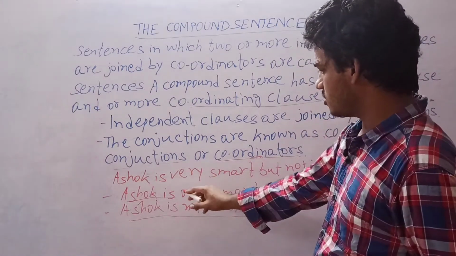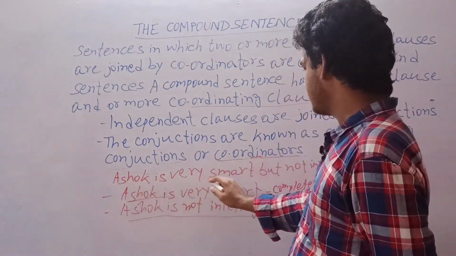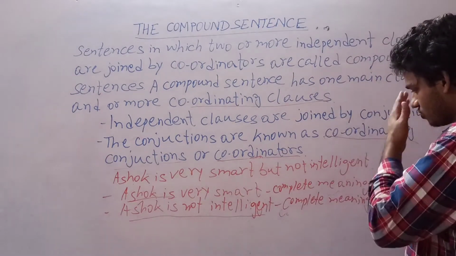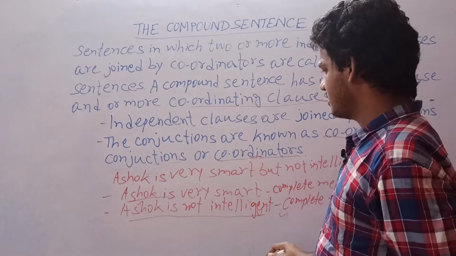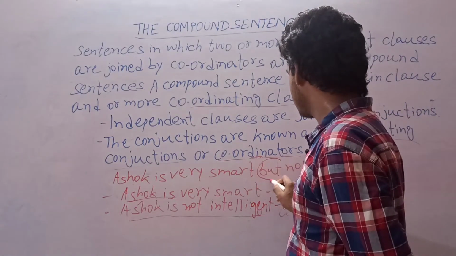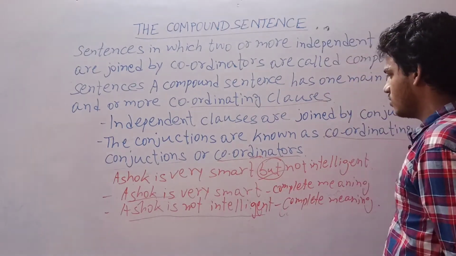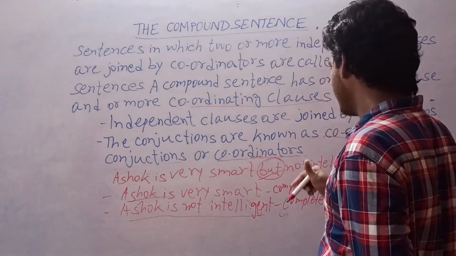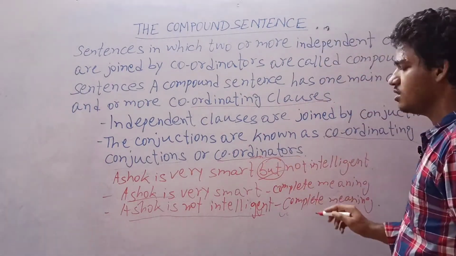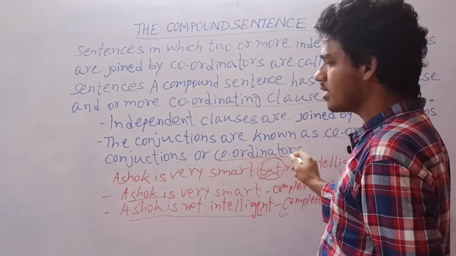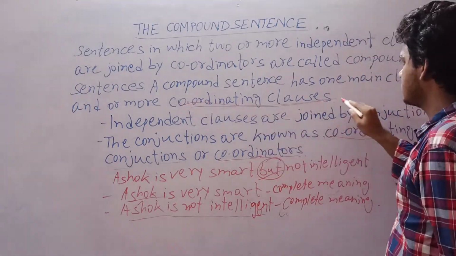When we are joining these two sentences into one sentence, it becomes Ashok is very smart but not intelligent. So here these two independent clauses or these two simple sentences are joined by but. Here but is a coordinating conjunction. We can also call it conjunction, coordinating conjunction, coordinator, or coordinating clauses.